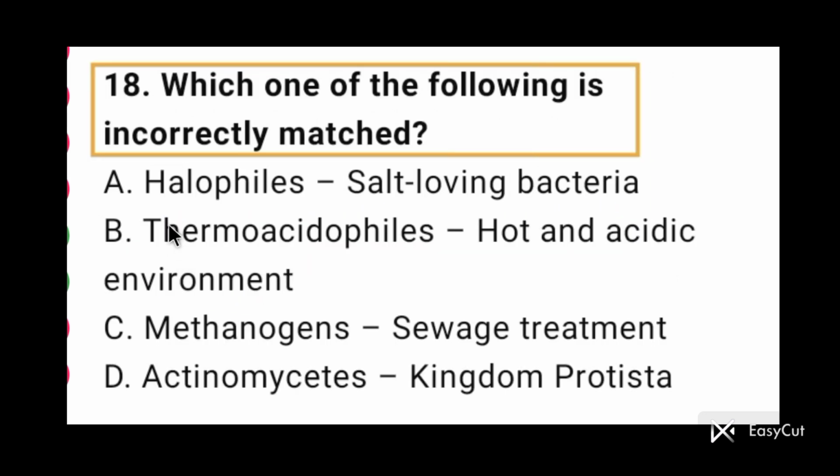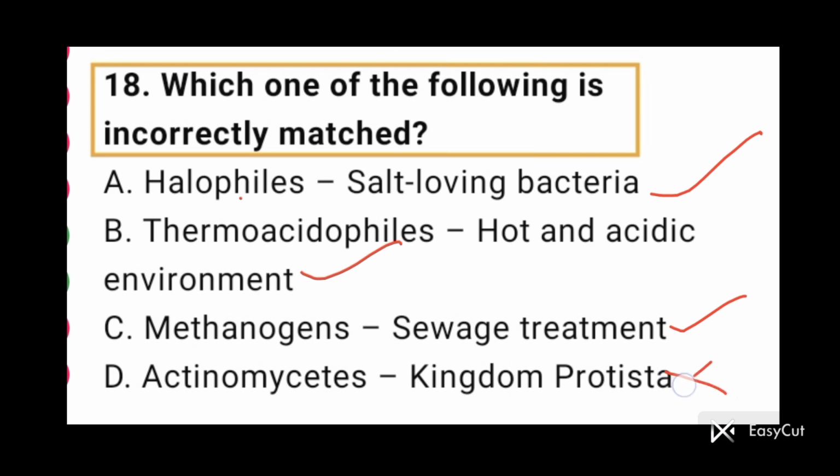Okay. Question number 18. Which one of the following is incorrectly matched? Option A, halophiles, salt-loving bacteria. Yes, this is correct. Option B, thermoacidophiles, hot and acidic environment. Yes, this is also correct. Option C, methanogens, sewage treatment. This is also correct.